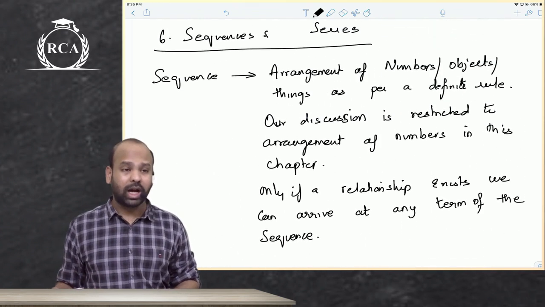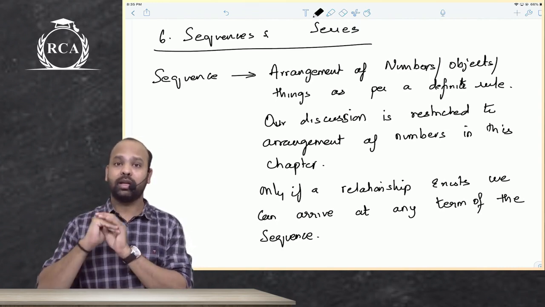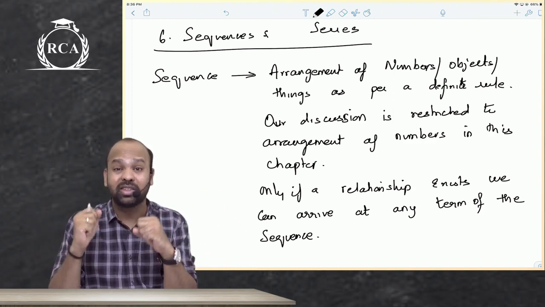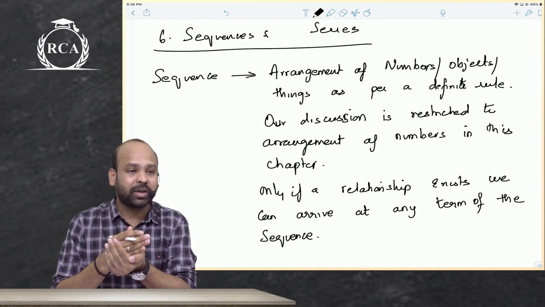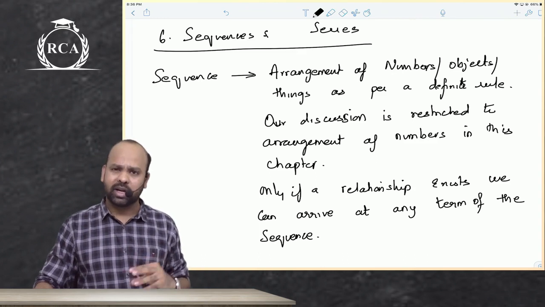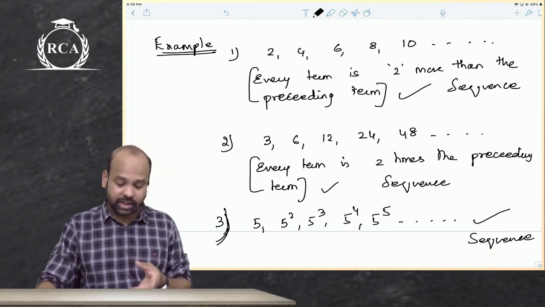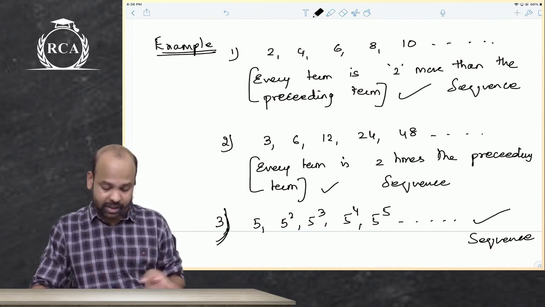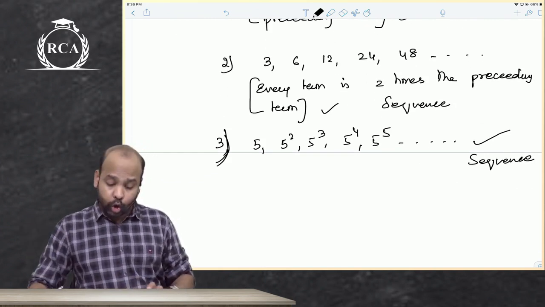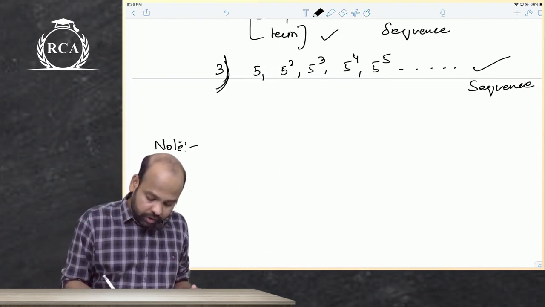To start off with, I told you I will talk about the relevance of this topic also. Please do not worry about it. As of now, I just told you that a sequence is an arrangement of numbers, objects, things with a definite rule. There should be some relation existing there. Only if there is a relationship is it possible for us to calculate any term of that sequence. Our discussion is strictly restricted to numbers. I'm just giving you a couple of examples: the first example here is 2, 4, 6, 8, 10. Next example 3, 6, 12, 24, 48. Then 5, 5 square, 5 cube, 5 power 4, 5 power 5, and so on. What is the most important point that you should know here is that the order of terms is very important.